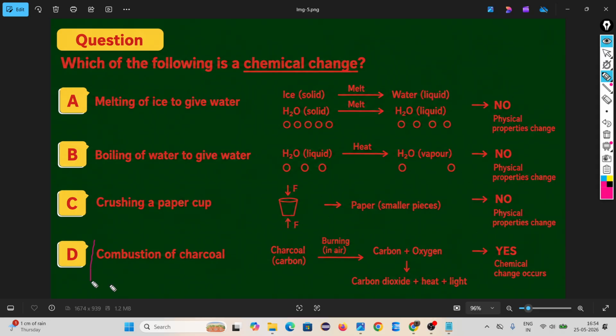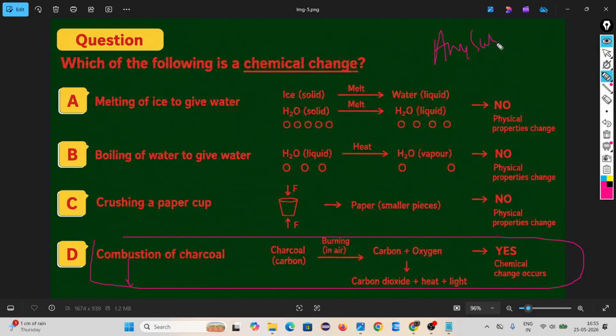But come to combustion of charcoal. Combustion means the process in which one substance reacts with oxygen. Any substance reacts with oxygen, gives you a product or products, and with this light energy and heat energy is released.